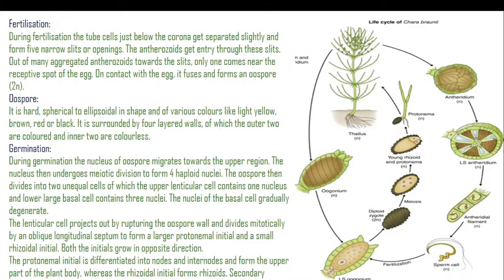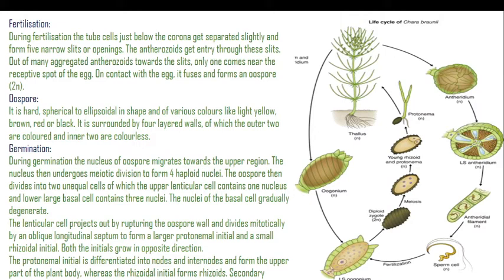Then we are going to know about fertilization. During fertilization, the tube cells just below the corona get separated slightly and form 5 narrow slits or openings. The antherozoids get entry through these slits. Out of many antherozoids aggregated toward the slit, only one comes near the receptive spot of the egg.